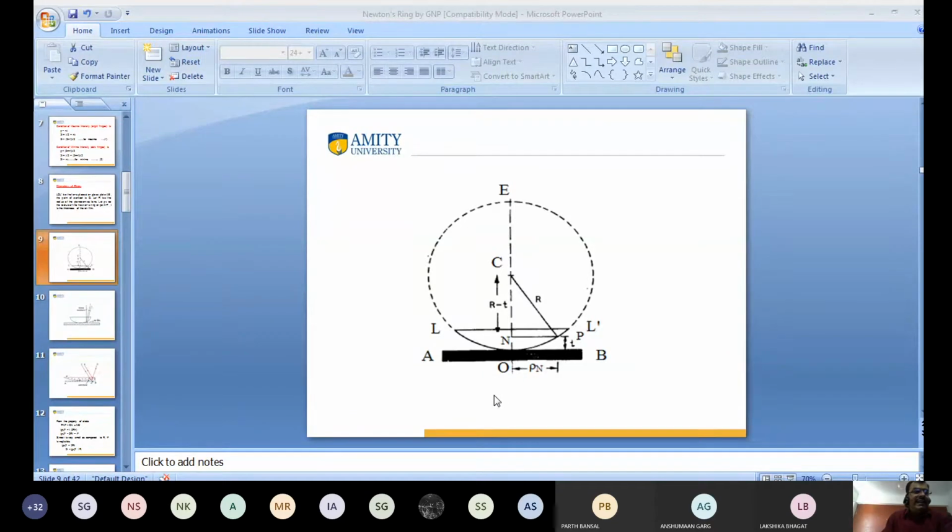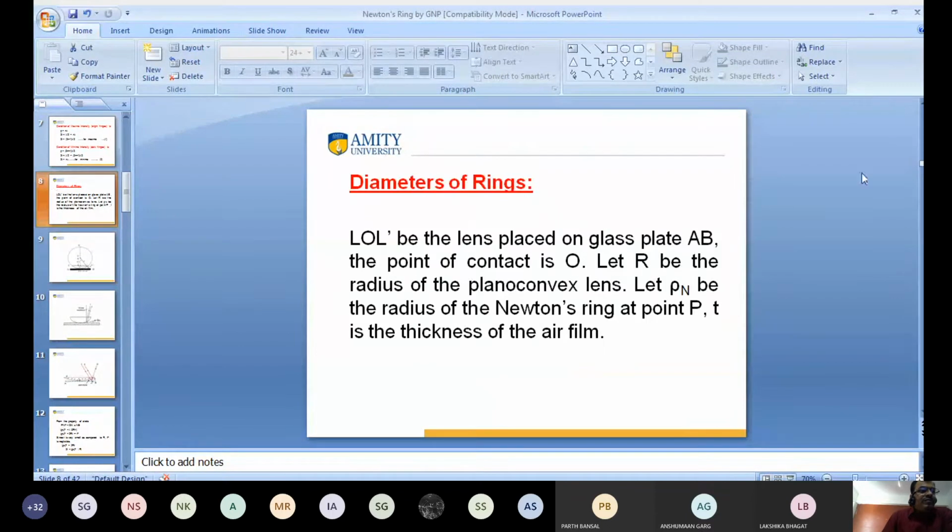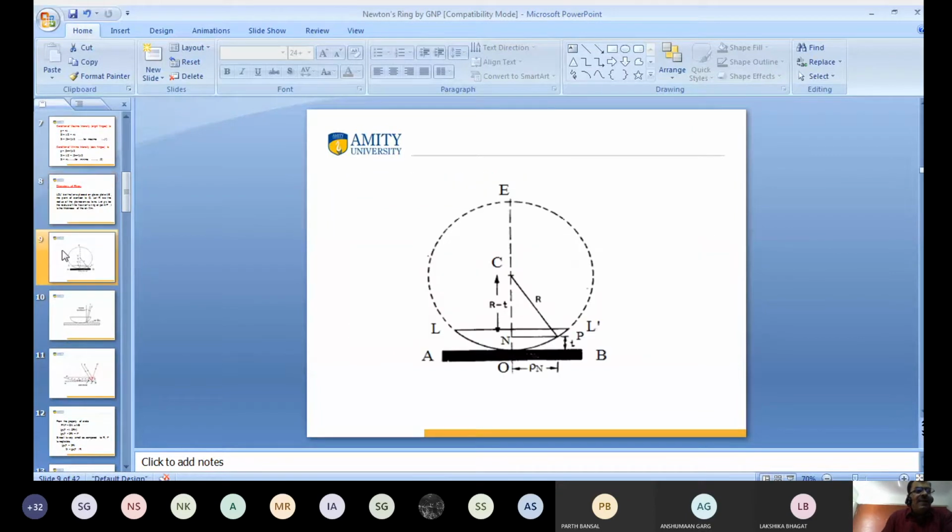If you are not able to follow, I will clear that again. LOL dash is the lens which is placed on the glass plate as shown in the figure. At the point of contact O, which is the point of contact between the glass plate and the lens, let R be the radius of the plano-convex lens and rho n be the radius of Newton's ring at point P, and t be the thickness of the air film. With the help of the figure we can calculate the diameter of the ring, and then also the radius of the Newton's ring.